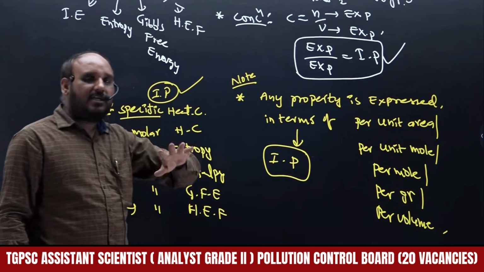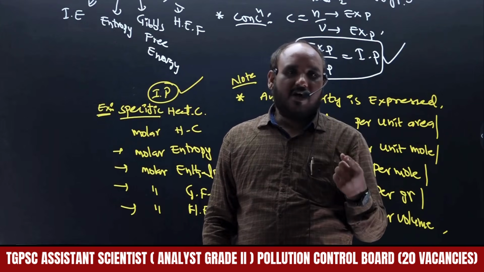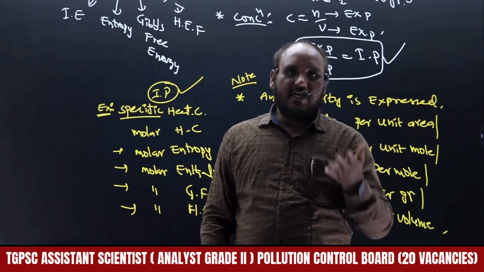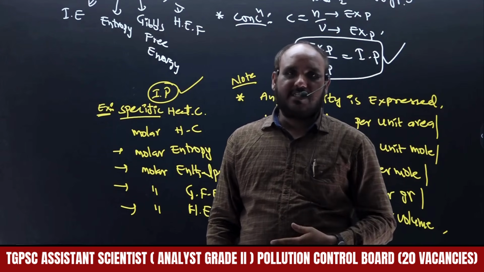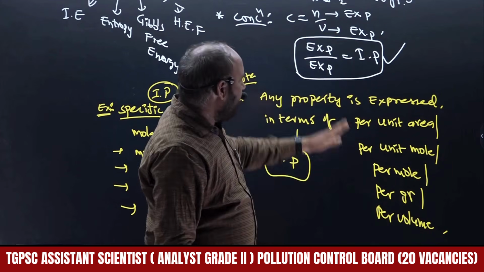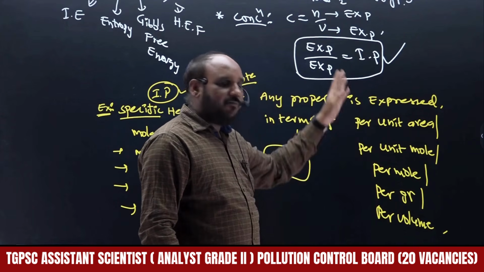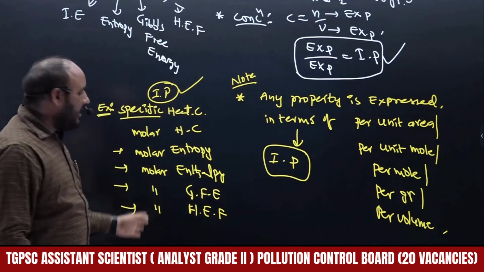Whichever properties depend on weight are all extensive properties, right? What comes under extensive? Mass, volume, length, area, force, and thermodynamic properties, heat capacities, all those come under extensive. Whenever those properties are expressed per unit area, per unit volume, per unit gram, all those come under intensive properties.